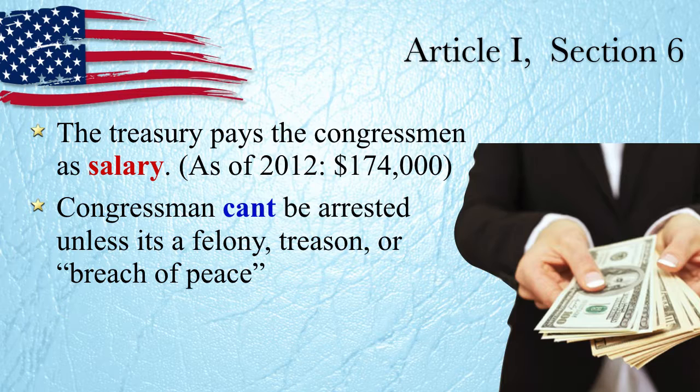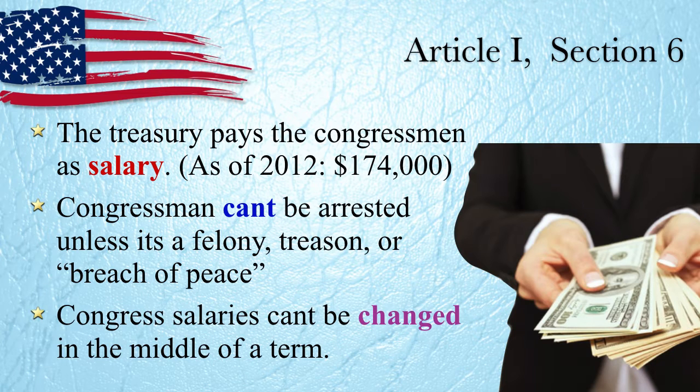Congressmen can't be arrested unless it's a felony, treason, or a breach of peace. So if it's a simple misdemeanor or a state crime, that is not something they can be arrested for. They're immune from that. They have what's called immunity. But if it's a felony, a U.S. crime, or treason, or what's considered a breach of peace, then they can be arrested.